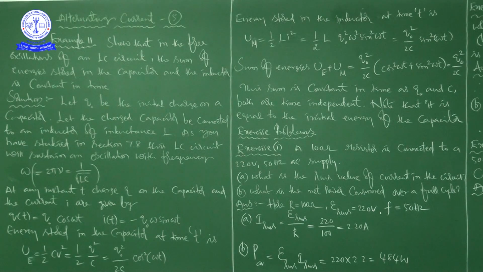Next B: what is the net power consumed over a full cycle? You know, P average is equal to V into I, otherwise epsilon RMS into I RMS. Epsilon RMS is already given as 220 volts, and I RMS we calculated in A, which we got as 2.20 amps.